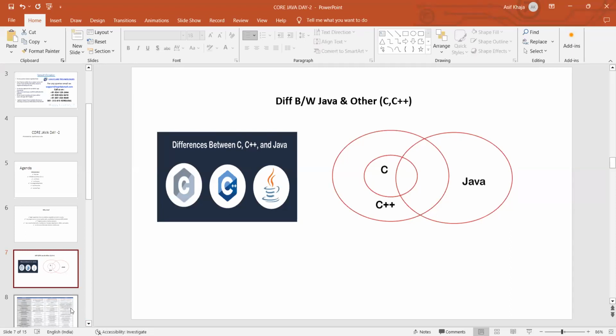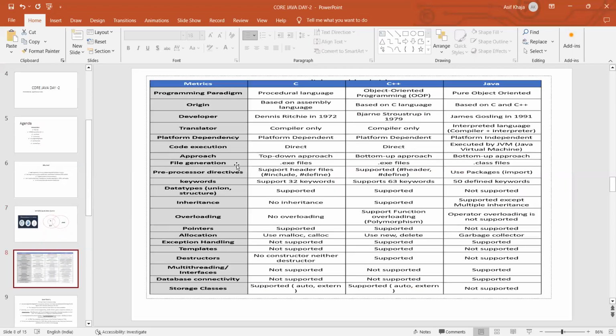Now we'll go in depth into the differences between these three programming languages. First, the metrics, meaning on which basis we are going to differentiate these programming languages. The first is C, next C++, next Java. First, the programming paradigm. Programming paradigm means on what basis.